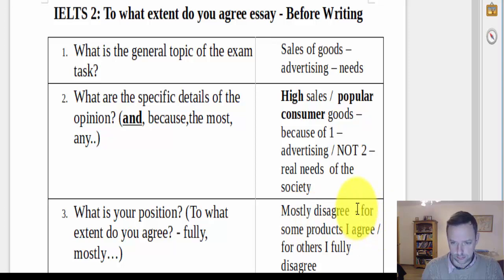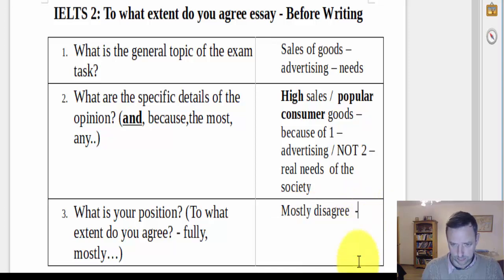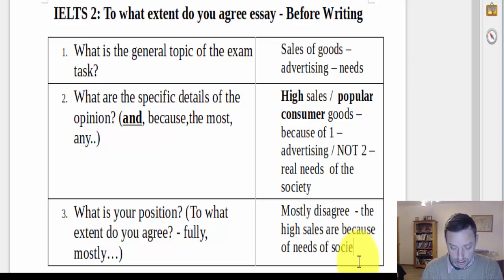I think that I mostly disagree because most of the time it's the real needs of the society that accounts for, is the reason for the high sales. So again, stuff like the high sales are because of needs of society. So you can see I'm focusing around the high sales. The high sales are because of.